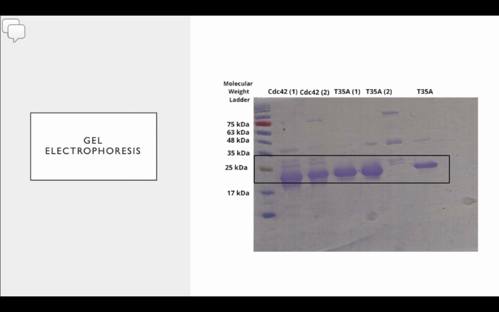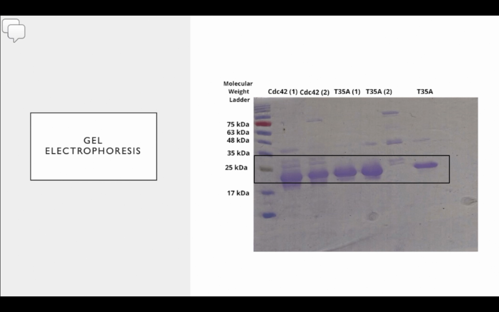So we know that just under the 25 kilodalton mark is where CDC42 should be, at 21 kilodaltons. If we see bright bands around there, then we know that we have solely collected our protein. You can see in this gel that there are bright purple bands at around the 21 kilodalton mark, indicating that we indeed have collected pure protein.